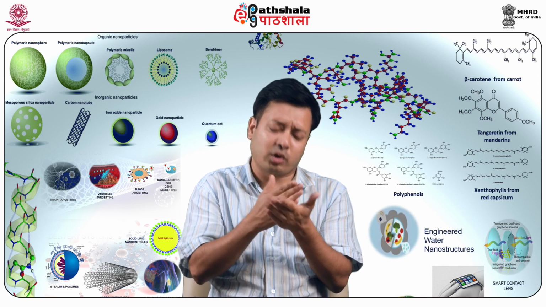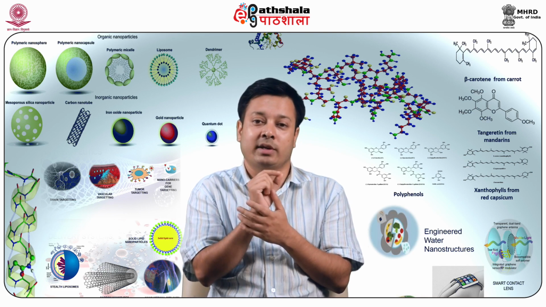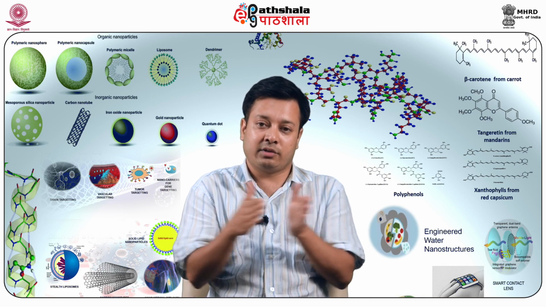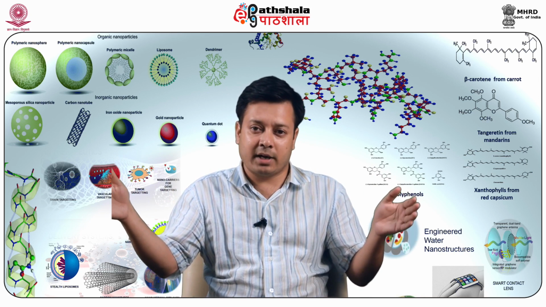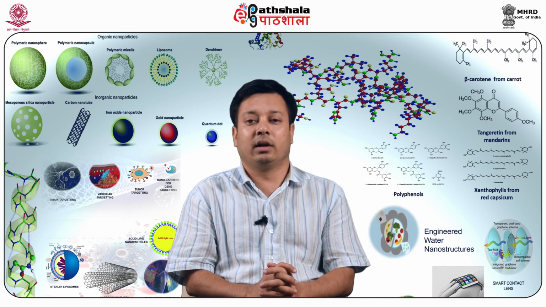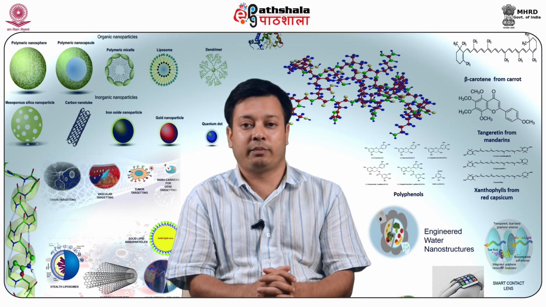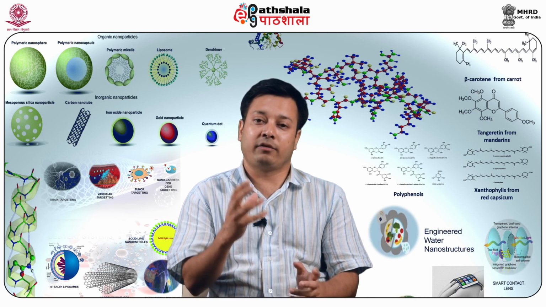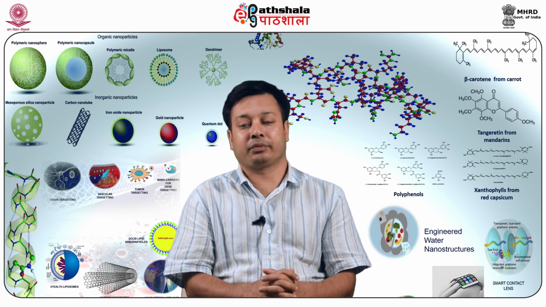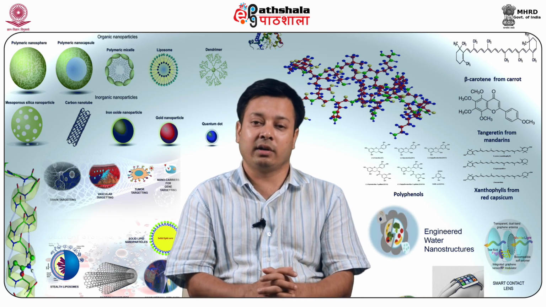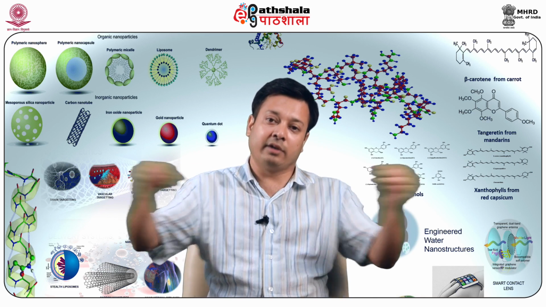So if you talk about proteins, what are proteins made up of? The basic building block of protein is the amino acids, which are linked together to form a chain of oligopeptide. If they are long enough, then it can be polypeptide, and these polypeptides can fold into a particular arrangement, and that is something we call protein folding, and then it can form the native structure of protein. This protein can also be denatured using heat or some denaturing agent. Then the native form of the folded protein can be unfolded.